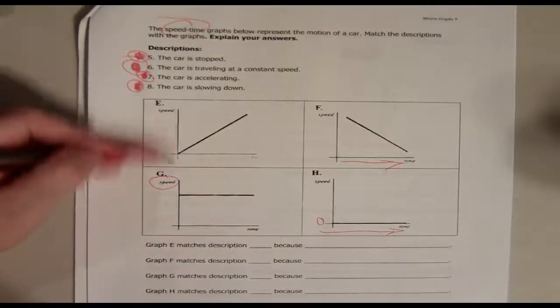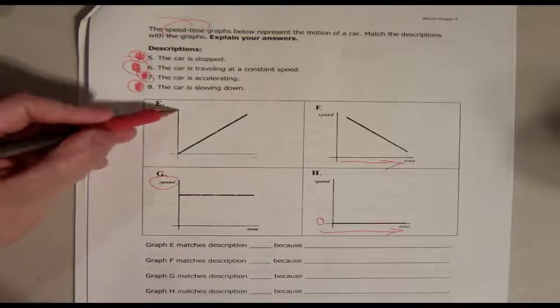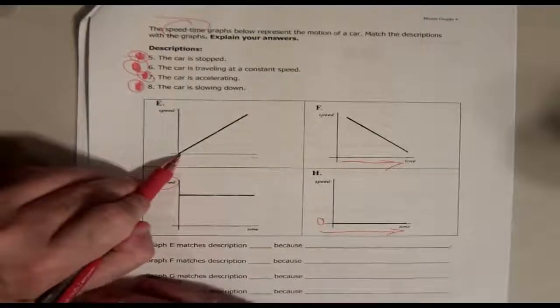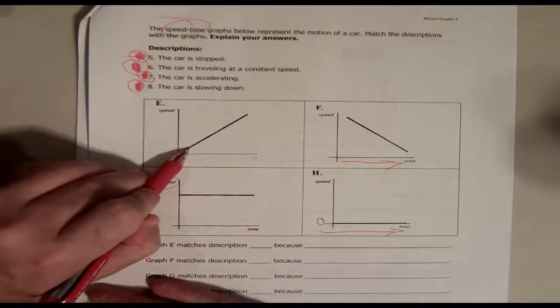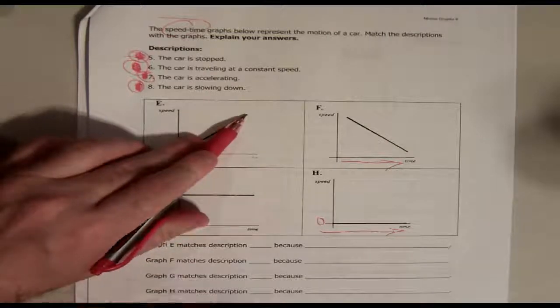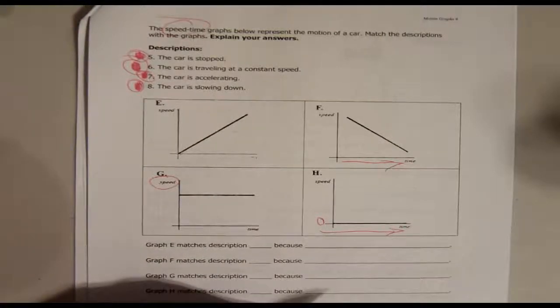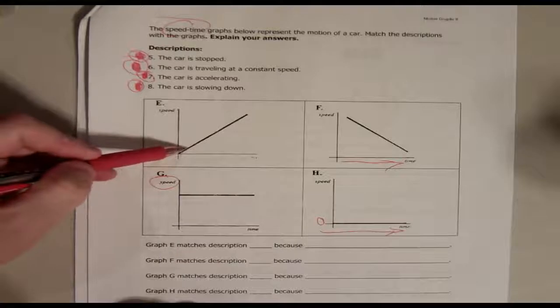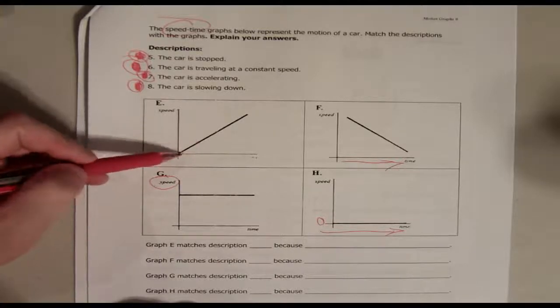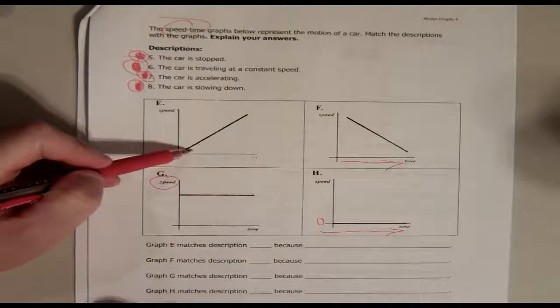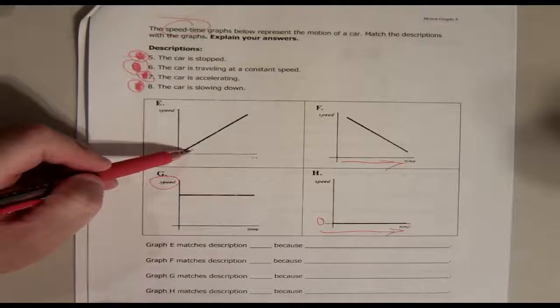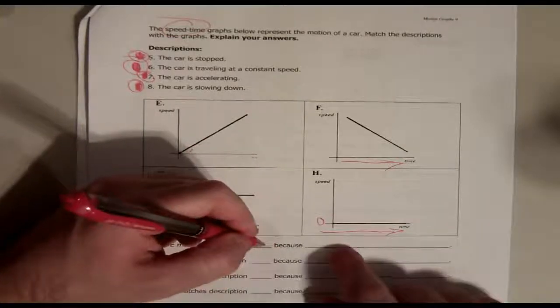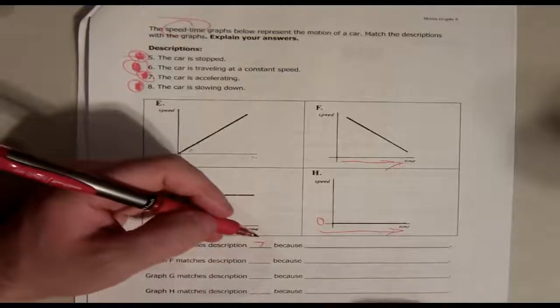Again, Y is speed. So as you increase on Y, your speed increases. X is time, right? So with E, the object is slowly increasing its speed steadily. So that means it is slowly accelerating, right? Over time. So it's obviously not stopped. It's not at a constant speed because remember, if there's a slope, the speed is changing. So this means it's accelerating. So this is actually 7, right? So it's accelerating. So 7 is E. So bam. And here you're just going to write that it's a positive constant acceleration.